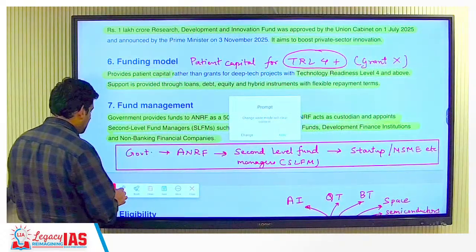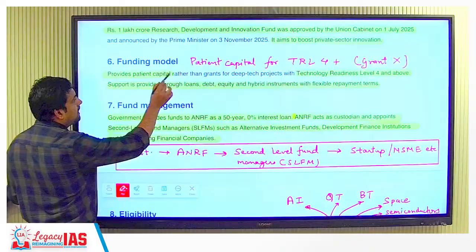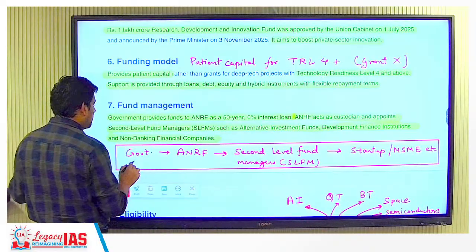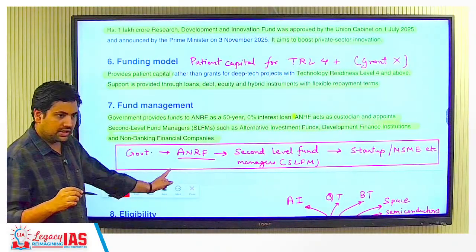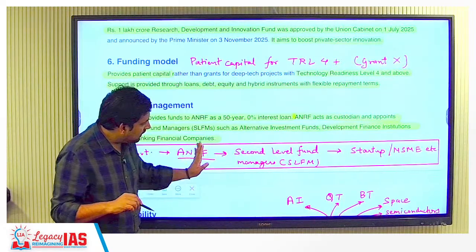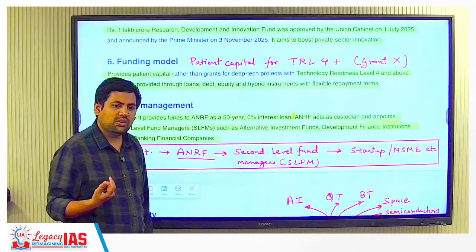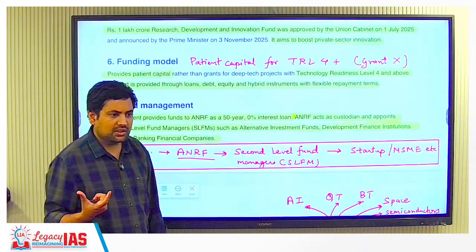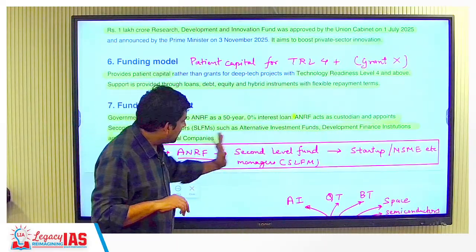So the government, the money that you are seeing there, for example 1 lakh crore that you saw, the government will transfer this to ANRF. This is the research foundation, correct? Now from ANRF it will be given to second level fund managers. For example, NBFCs, you know, non-banking financial companies, companies that provide loans to other companies, all those. So it will give it to them.